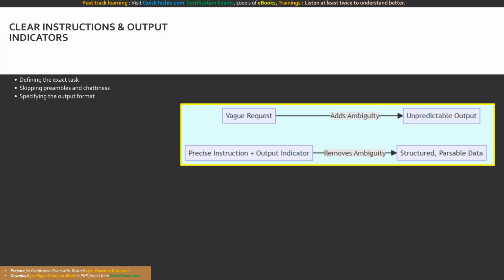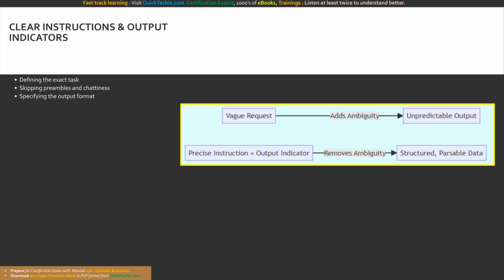The next crucial element is the output indicator. This tells the model the exact structural layout you expect. Do you need a JSON payload, a Markdown table, a Python script? By specifying an output indicator, such as instructing the model to generate a table with headers or telling it to output raw SQL, you prepare the response to be seamlessly parsed by your downstream application.